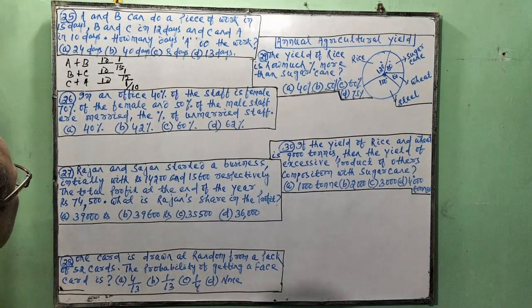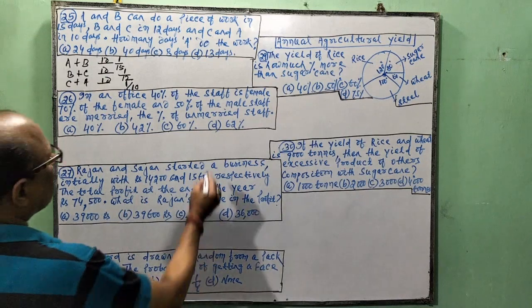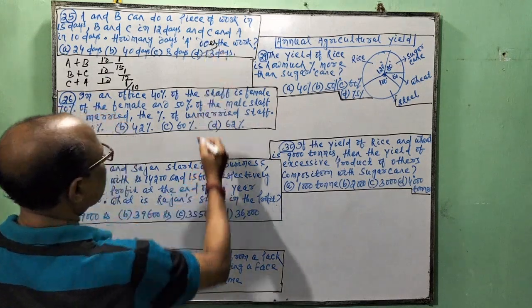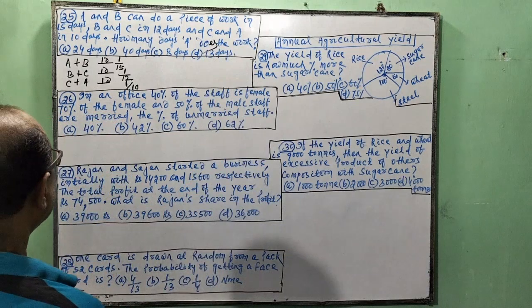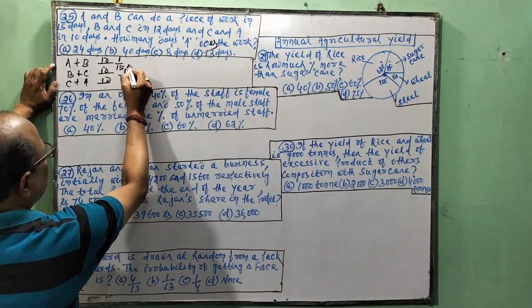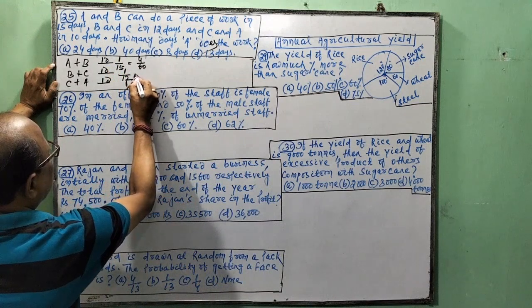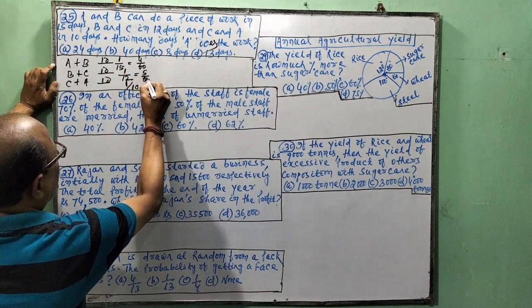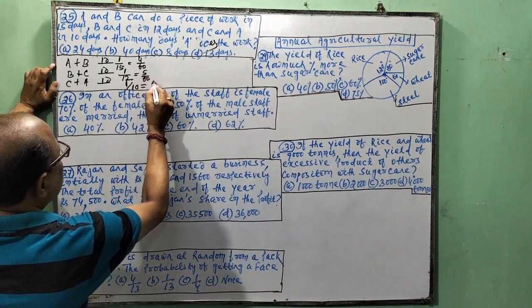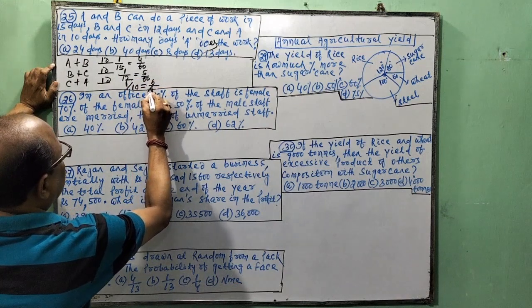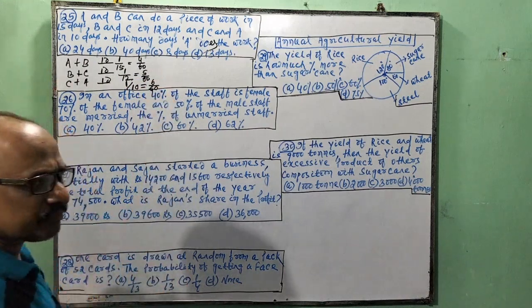So look at this. 1 by 15 is 4 by 60, 1 by 12 is 5 by 60, 1 by 10 is 6 by 60. Simple thing.